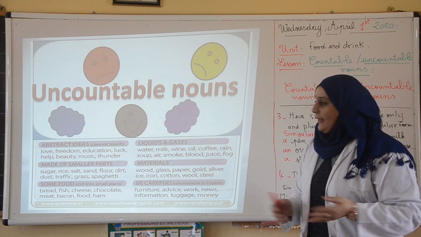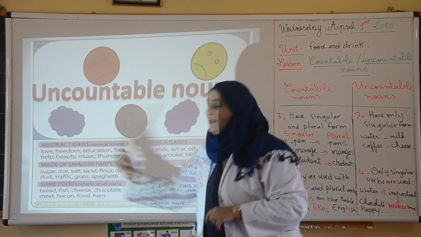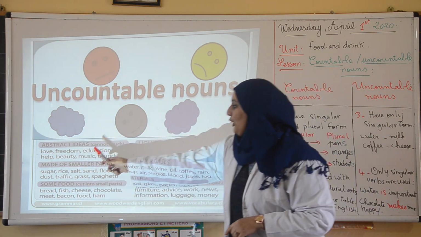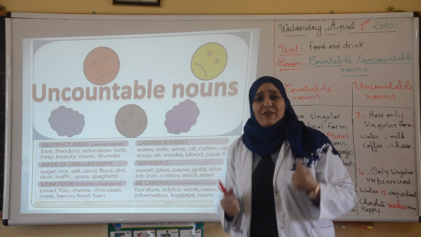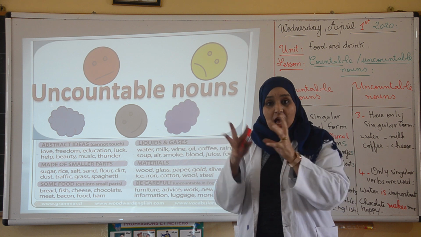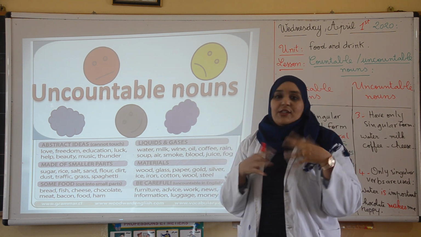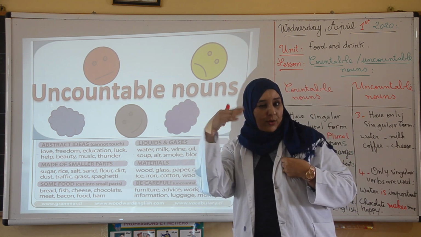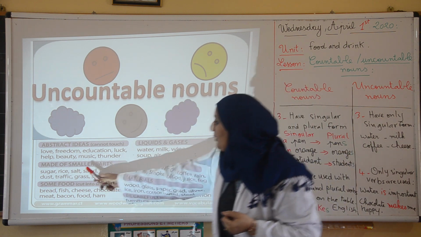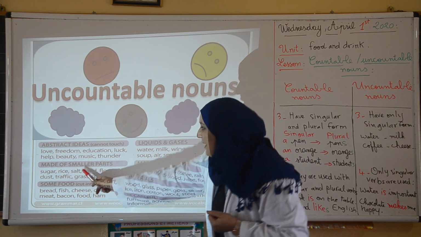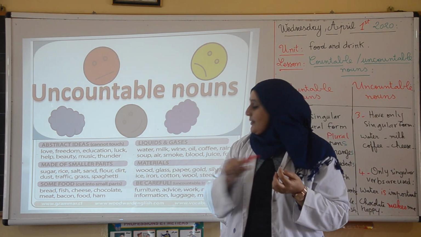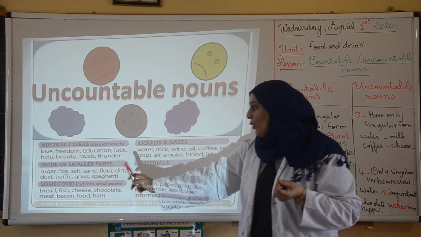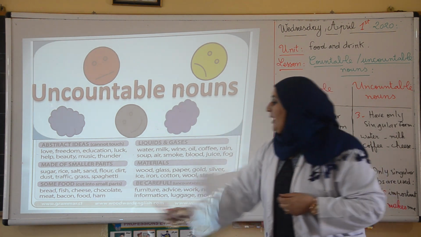Uncountable nouns in general can be abstract ideas, like for example love, freedom, education. What do we mean by abstract? Abstract are things that you cannot see, touch, or hear. They are things that you can feel with your heart or think with your mind, right? Things that are made of smaller parts, like I said before, rice, sugar, sand, flour, dust, traffic, etc.